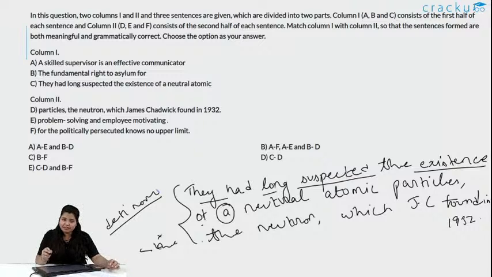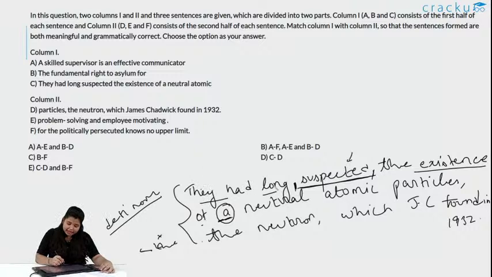So, that is a definite thing, but here we are just suspecting it. It is not yet definite. We are just thinking, we are suspecting that yes, this can be, and if there is a probability or a suspicion, that means that is not definite. So, for an indefinite thing we use article A.